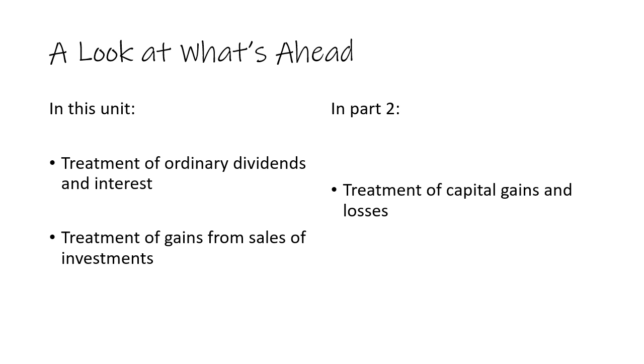In this unit, we looked at the treatment of ordinary dividends and income, as well as the treatment of gains from sales of investments or transfers. In part 2 of this chapter, we'll look at the treatment of capital gains and losses.